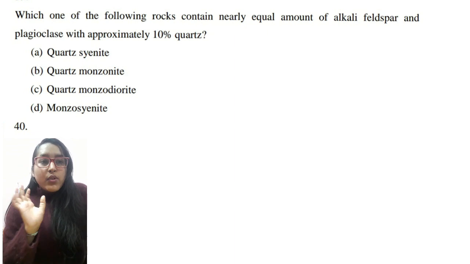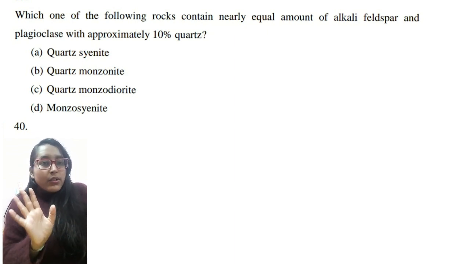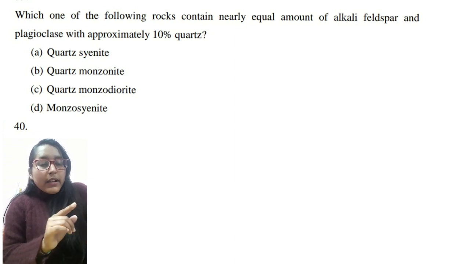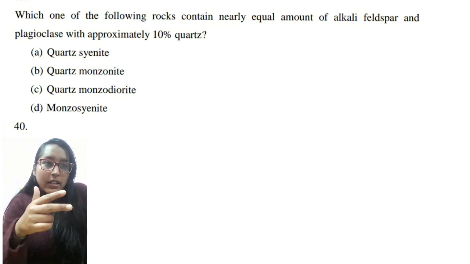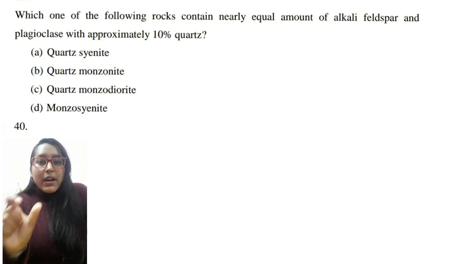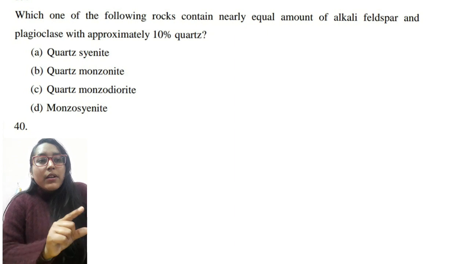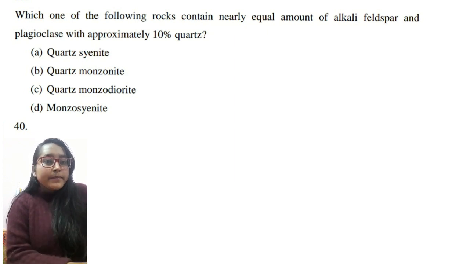Next is which of the following rocks contain equal amount of alkali feldspar and plagioclase with approximately 10% quartz? They are saying that there should be a presence of 10% quartz, so monzosyenite will definitely not be the answer. Out of these three, you have to see which rock contains equal amounts of alkali feldspar and plagioclase. So it will be quartz monzonite. Monzonite contains both in equal amount.